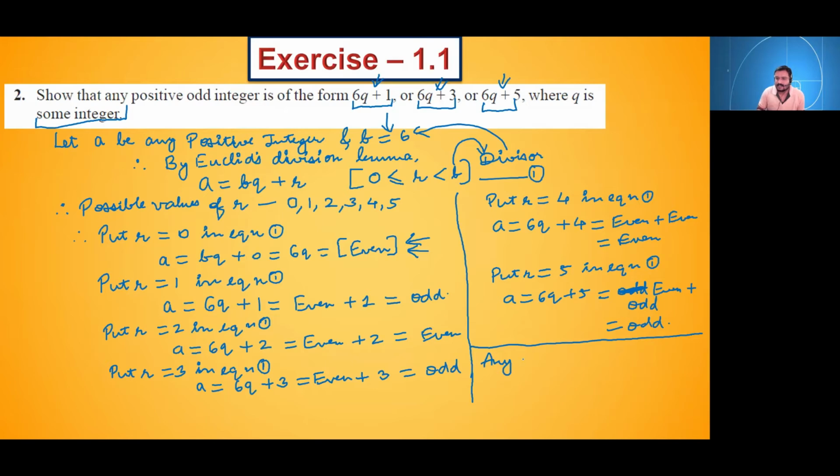So we will write, any positive odd integer is of the form 6q plus 1, 6q plus 3 or 6q plus 5. Is it clear to everyone?